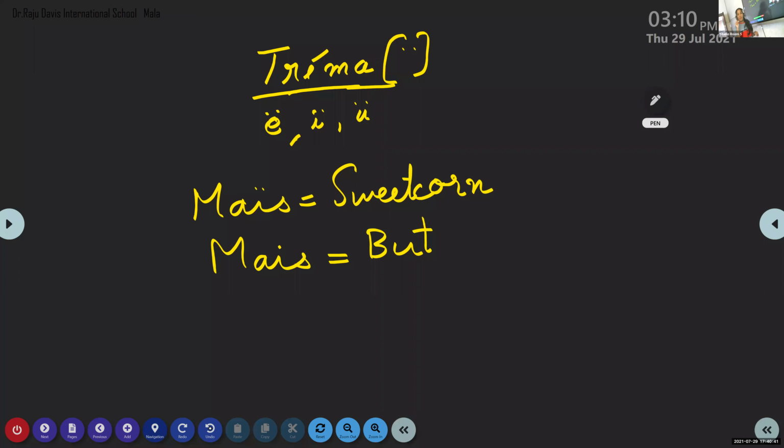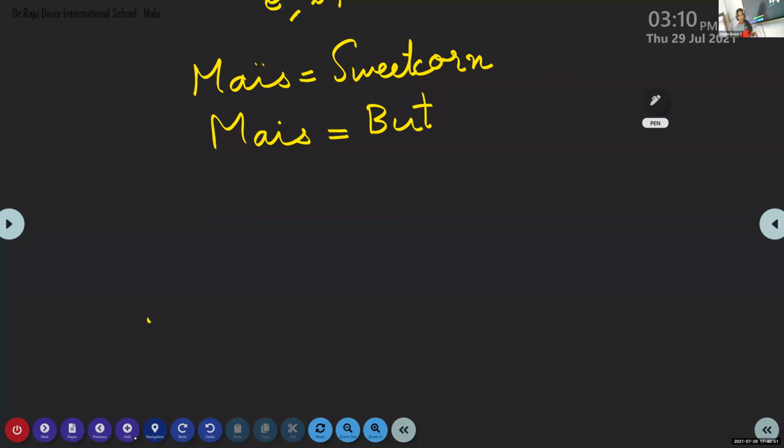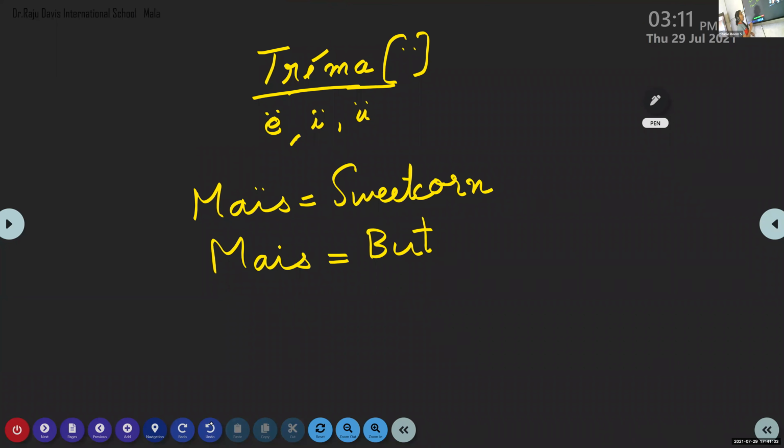When two vowel letters are coming together and they want those two vowel letters to be pronounced separately, that time you will be able to see this tréma. So, in a word, when you see tréma symbol, you have to pronounce those two vowel letters separately. Maïs. Please do repeat everyone.